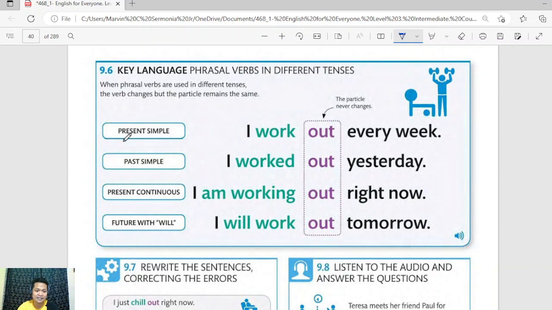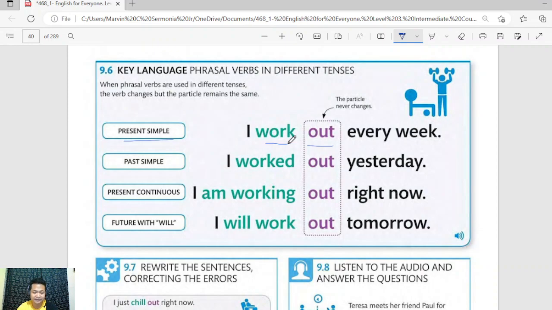Say for instance, we have present simple. Present simple shows habits, habitual actions, for example. So in present simple, we have I work out every week. The word out is there, and there's no additional letter like S here. Since this is present simple, the correct verb to be used here is the word work. What about when it is already past?